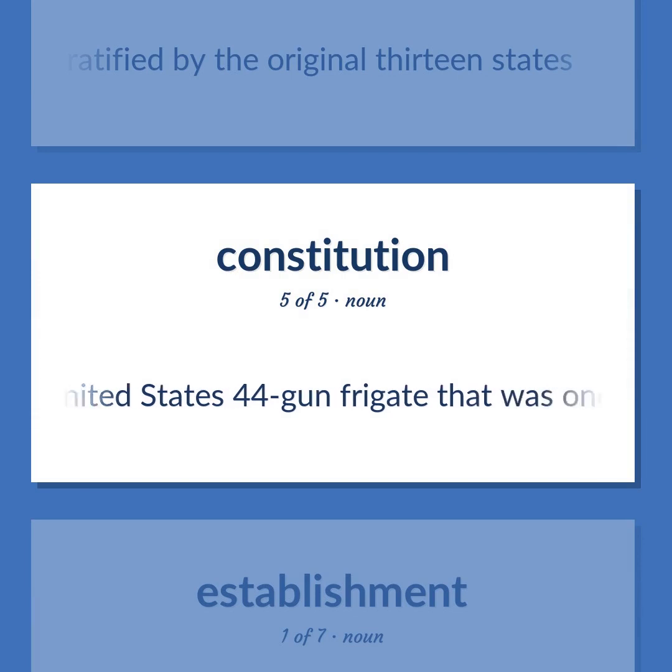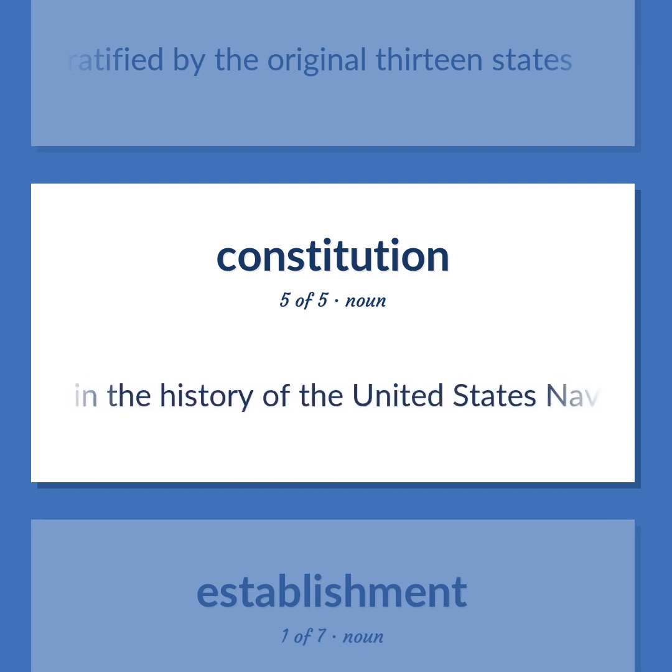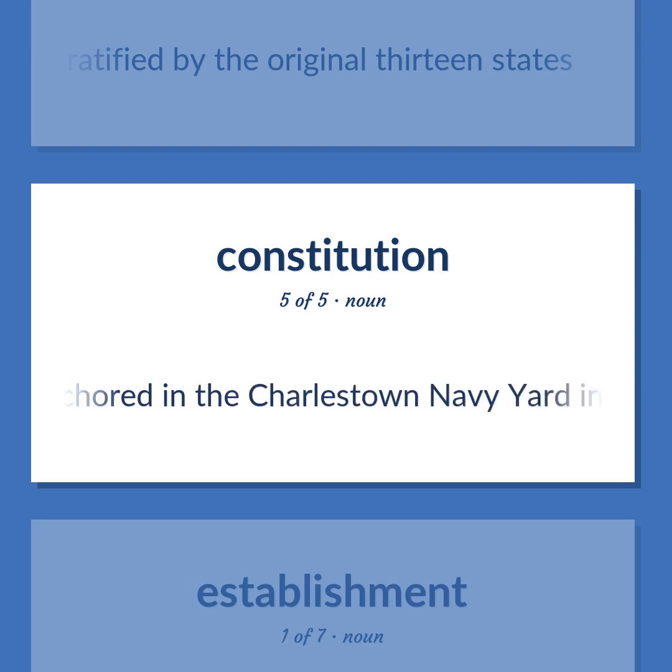A United States 44-gun frigate that was one of the first 3 naval ships built by the United States. It won brilliant victories over British frigates during the War of 1812 and is without doubt the most famous ship in the history of the United States Navy. It has been rebuilt and is anchored in the Charlestown Navy Yard in Boston.